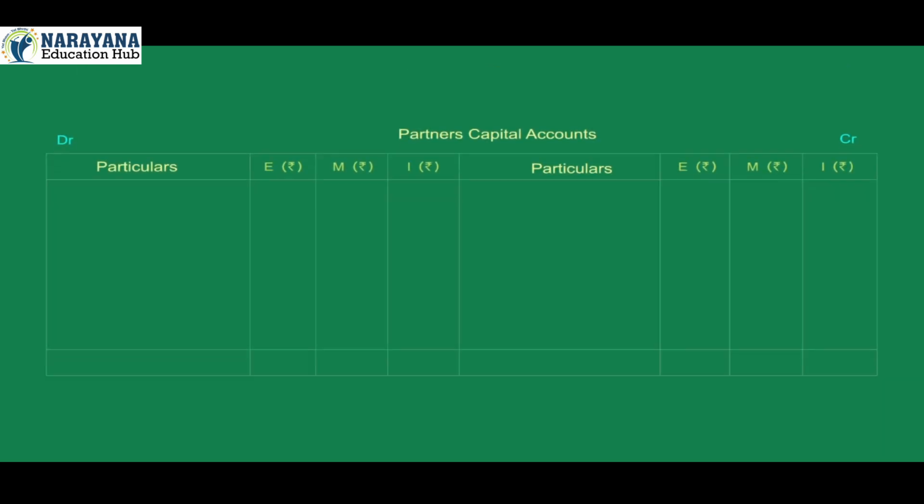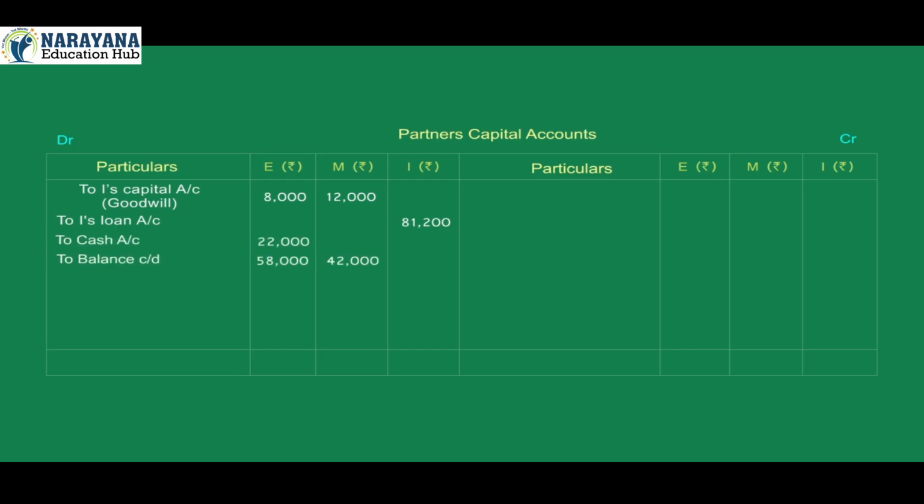Partners' capital accounts. Debit particulars: E rupees, M rupees, I rupees. To I's capital account, goodwill, E 8,000, M 12,000. To I's loan account, I 81,200. To cash account, E 22,000. To balance carried down, E 58,000, M 42,000. Total of debit side, E 88,000, M 54,000, I 81,200.